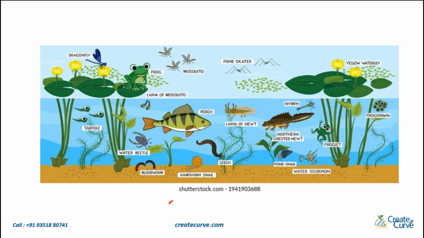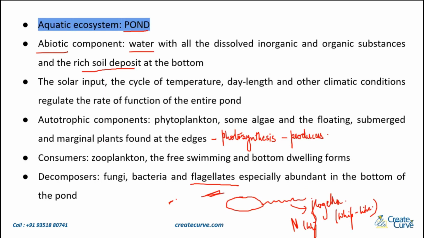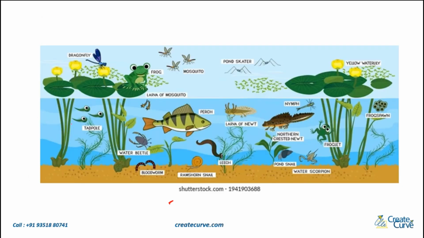Now if you look at this, this is the image of a pond ecosystem. Basically a pond. If you look over here, you will be able to see that there are some sort of producers, the autotrophic component. Phytoplanktons, you will see some algae, some sort of plants that are present around the edges. Then you have some other smaller plants at the bottom, and some sort of algae floating. All of these are producers.